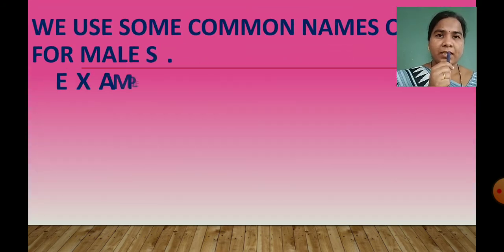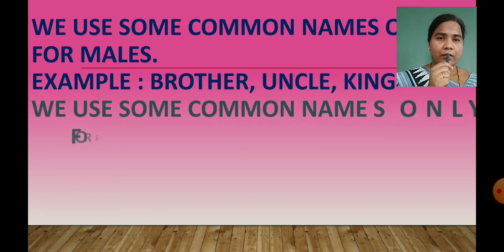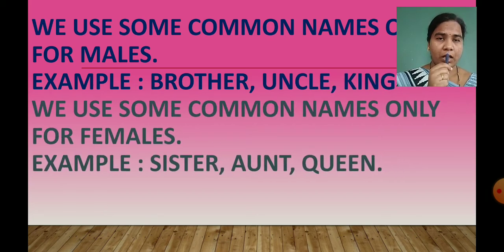Now next, as we read this description, the name of our lesson is He or She. So children, we use some common names only for males. First of all, we will read, then I will explain. For example, brother, uncle, king. We use some common names only for females. For example, sister, aunt, queen.